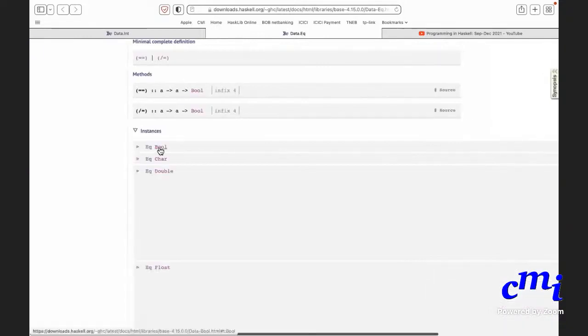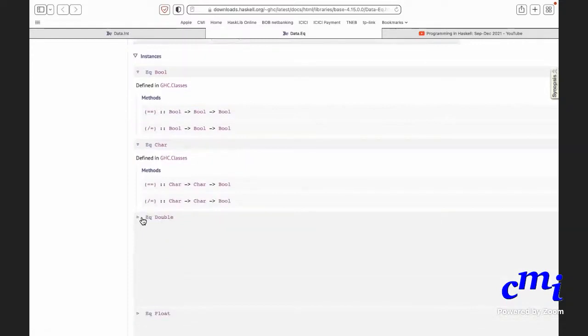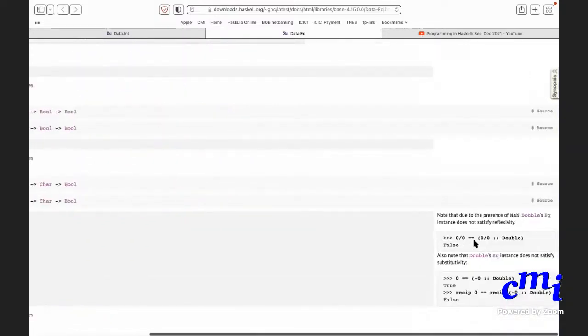For instance, it says Bool belongs to Eq, Char belongs to Eq, and the type Double belongs to Eq. And for some reason, the functions are given here.